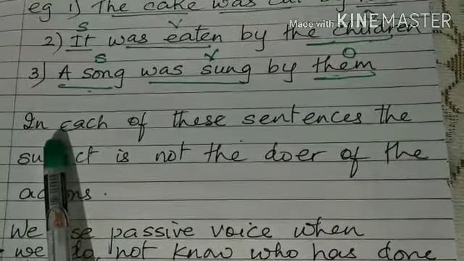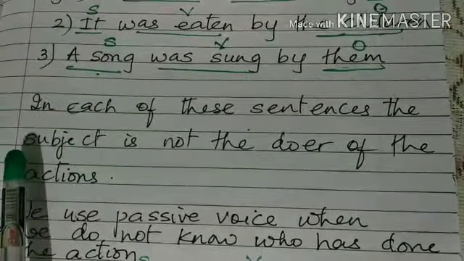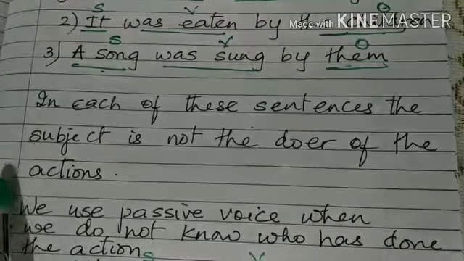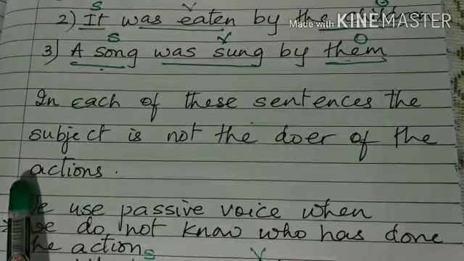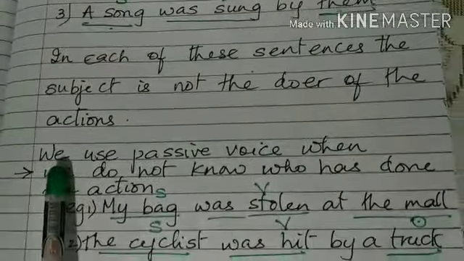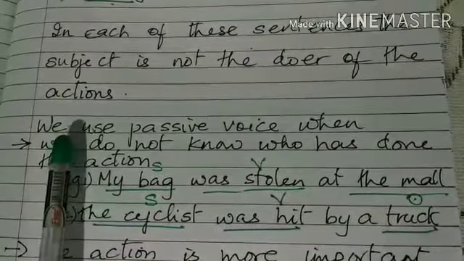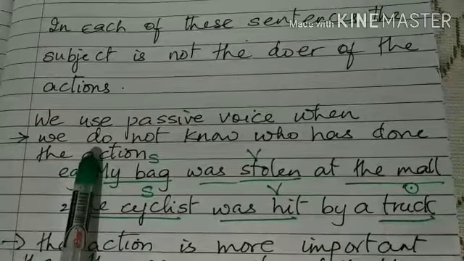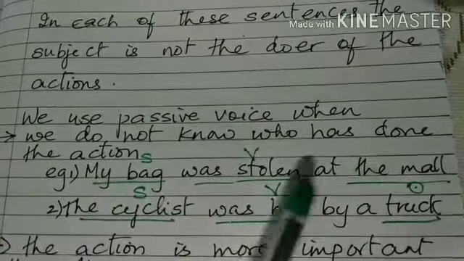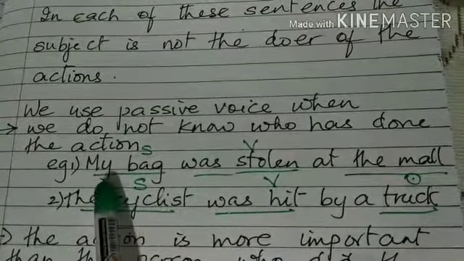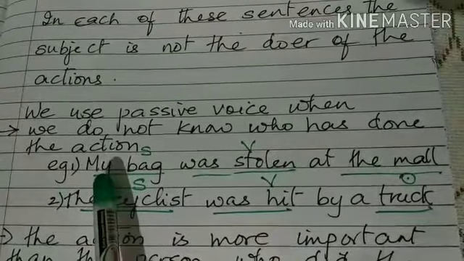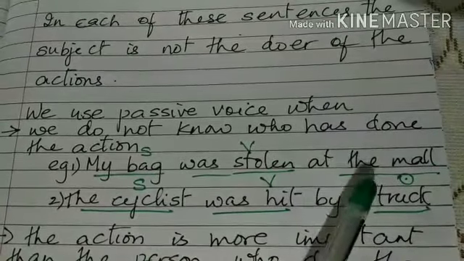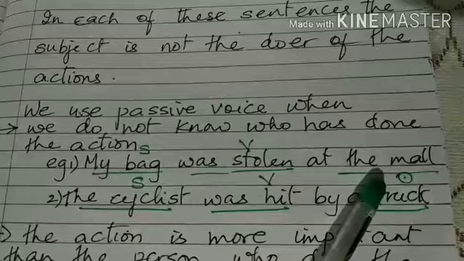In each of these sentences, the subject is not the doer of the action. He is only the passive receiver. When do we use passive voice? We use the passive voice when we do not know who has done the action. My bag was stolen at the mall. So, the emphasis is on the bag which was stolen and not on the person who stole it.